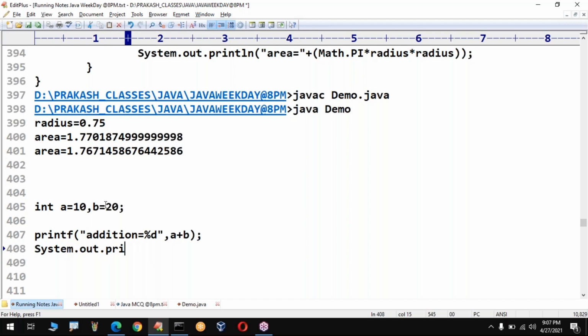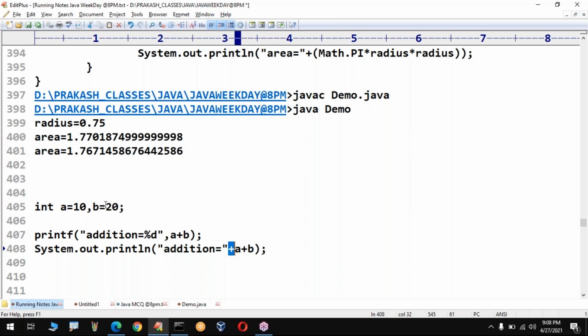System.out.println of, sir, same thing. What things you need to change, try to observe very clearly. Sir, percentage d, such terminology is not required. So "addition is equal to" is common. After that, it is going to print something. What is that? a plus b. But the comma is not there. To replace the comma, they have given a separate token, that is nothing but plus.